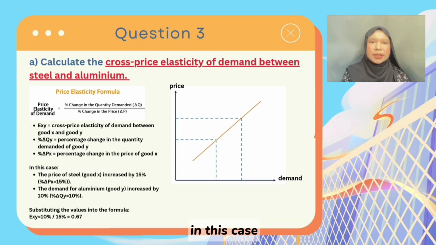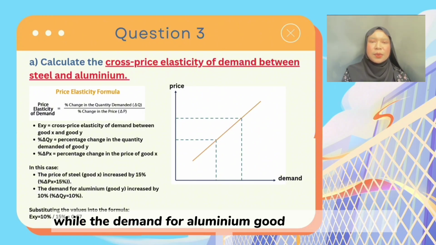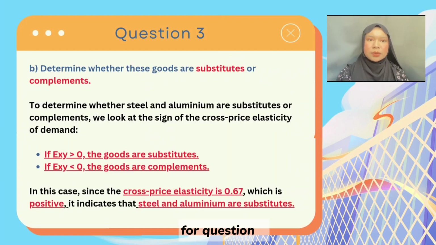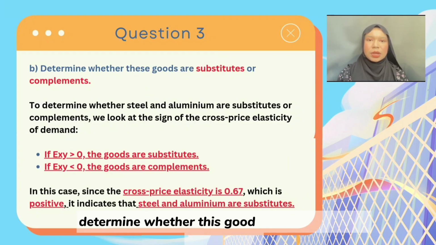In this case, the price of steel, good X, increased by 15% while the demand for aluminium, good Y, increased by 10%. Substituting the values into the formula, EXY equals 10% divided by 15%, meaning that the total is 0.67. For question B, determine whether these goods are substitutes or complements.